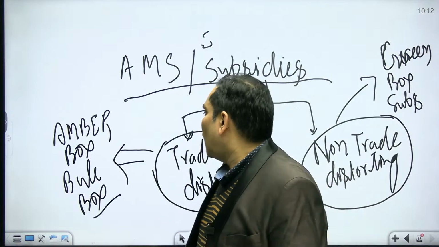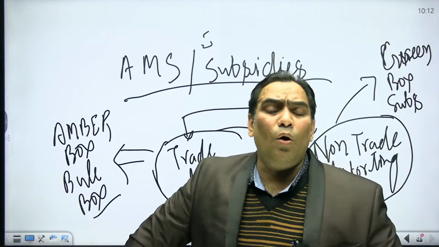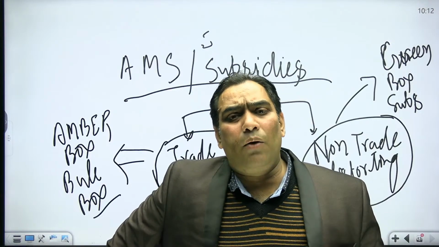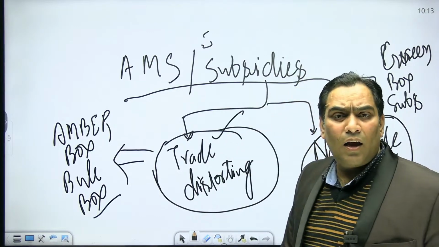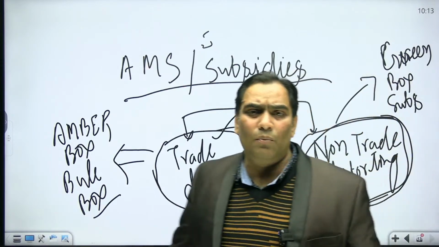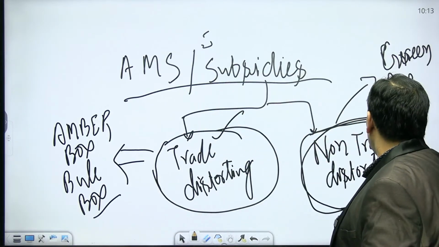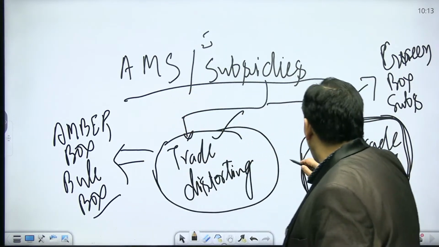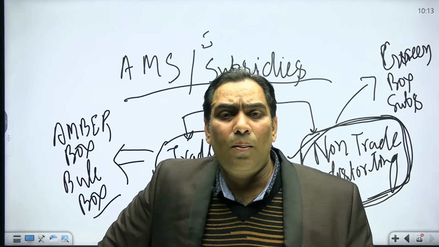Okay, for that they fix the limit. But before that, we need to understand on what type of subsidy we need to put the limit, because there can be two types of subsidies. One is the subsidy which is going to distort the trade, international trade. The other type of subsidies are those which are not going to distort the trade. Don't worry, we will discuss. There is no need to put restrictions or a de minimis limit on non-trade distorting subsidies, that means on those subsidies which are not distorting the trade.